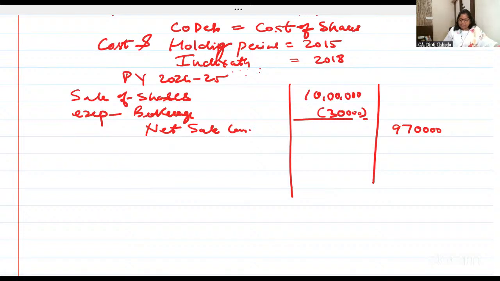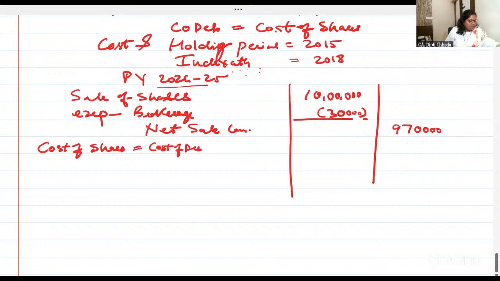Clear है? लिखा सबने? Now, what will be the cost of shares? Cost of shares is equal to cost of debenture. Debenture you purchased in how much? 4,88,000.